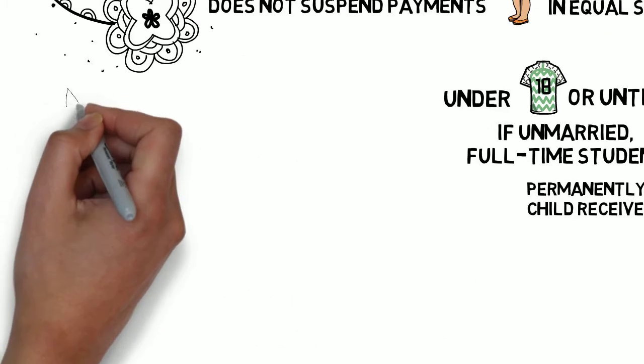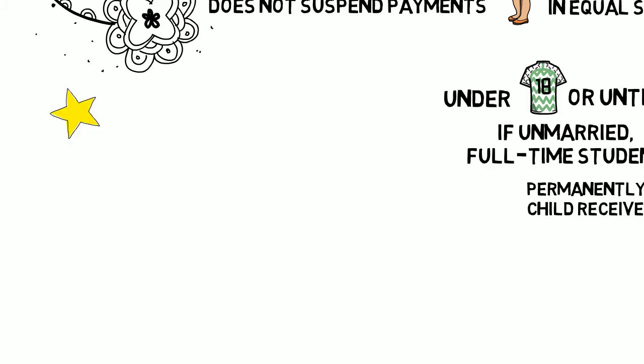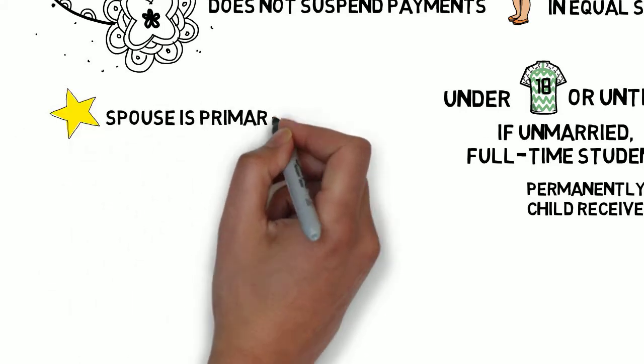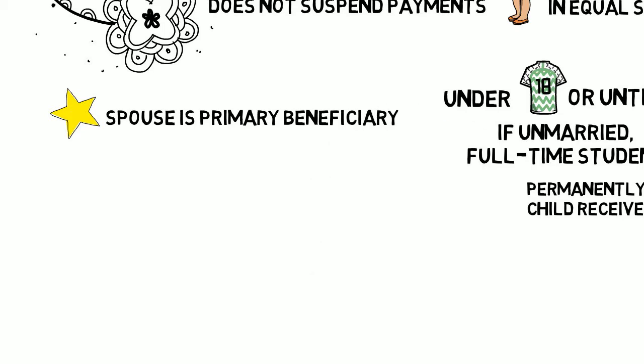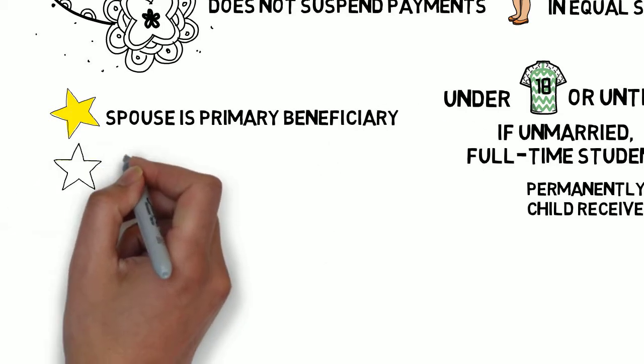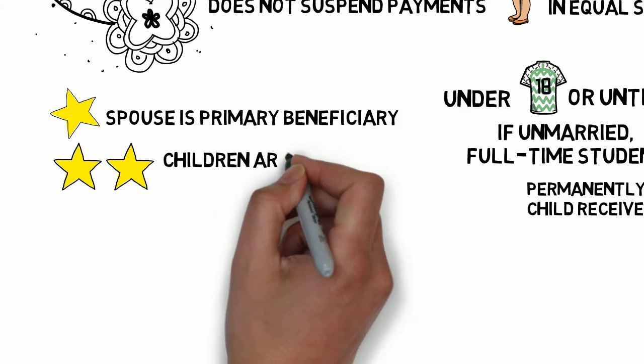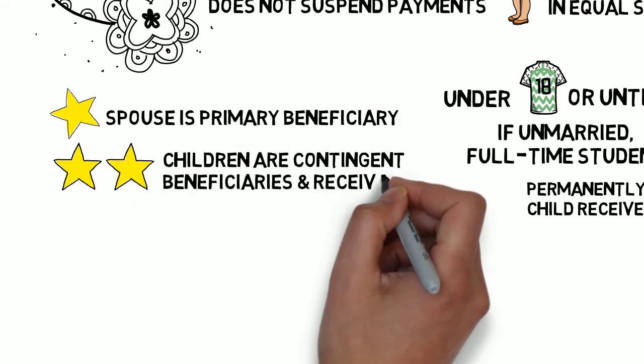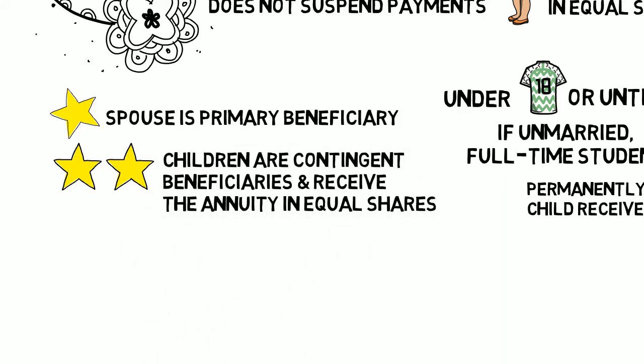Spouse and child. If you elect spouse and child coverage, your spouse upon death will be the primary SBP beneficiary. Children are contingent beneficiaries and receive the annuity in equal shares only if the spouse becomes ineligible due to death or remarriage prior to age 55.